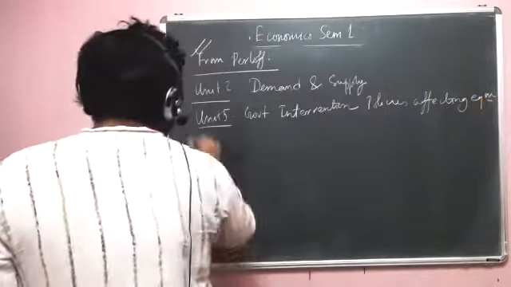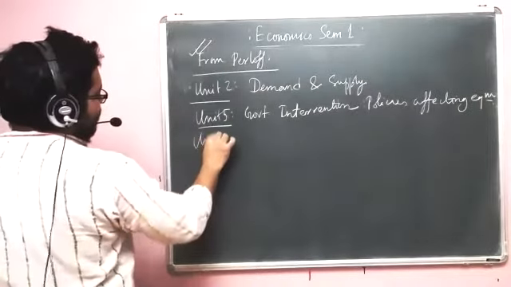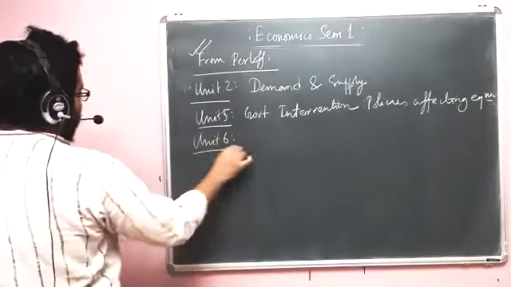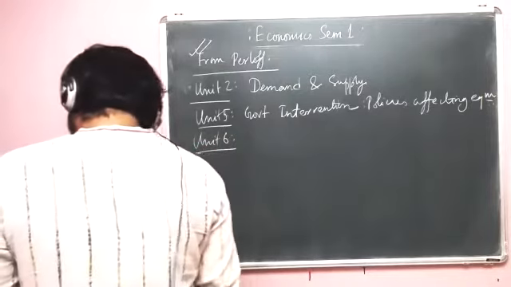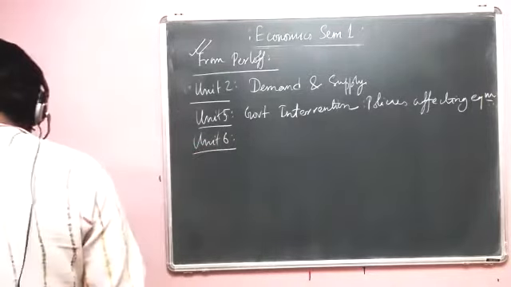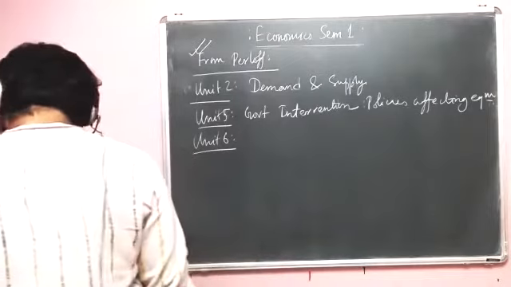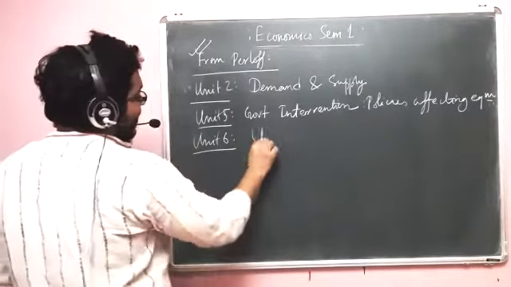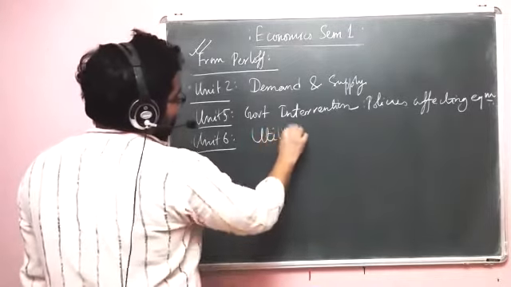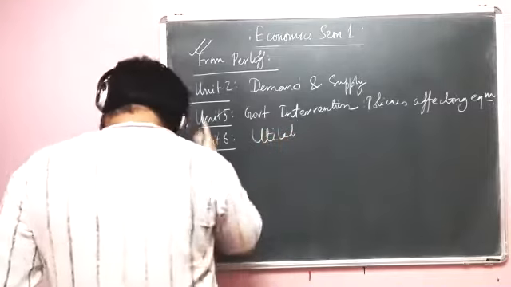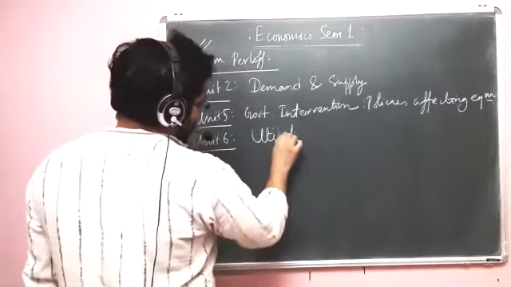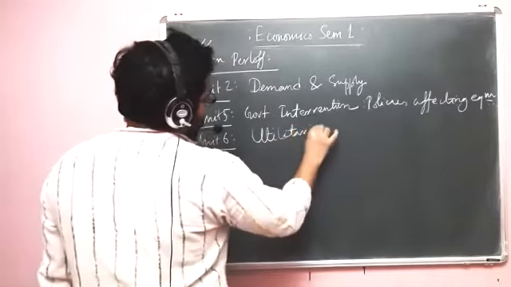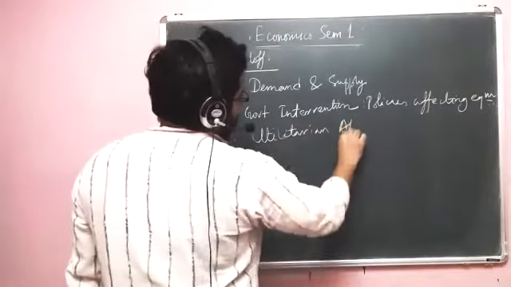And then probably the most important part of your first semester, and also the biggest one, is, as it says, the utilitarian approach.